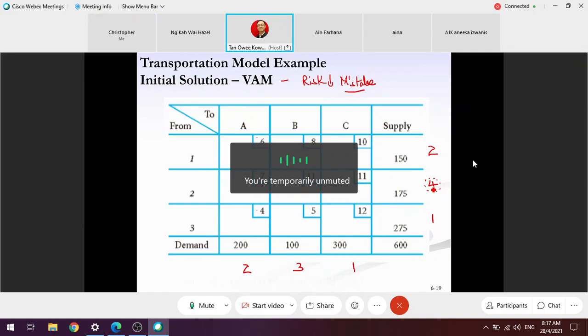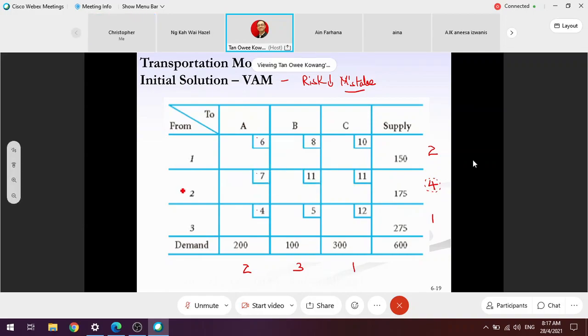Because if I make a mistake at row number 2, the cost of the mistake is higher, it is 4. Therefore, I should fill in this one first. Why? Because this number is highest. This number represents the cost I need to pay if I make a mistake. So if this row is my target, there are 3 costs there: 7, 11, 11. The lowest is 7, right? So I will fill in 7 first.